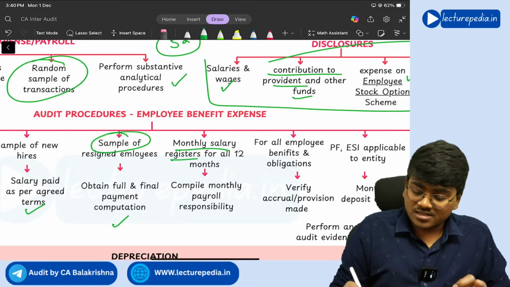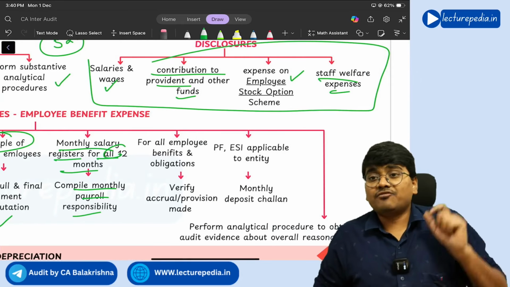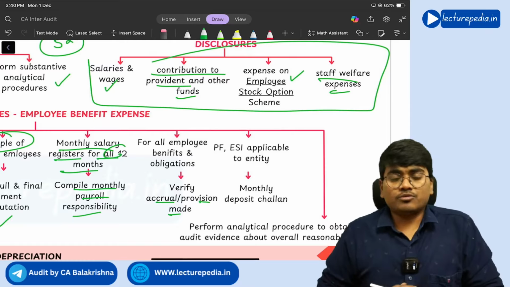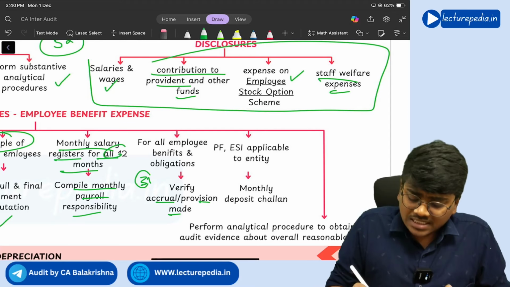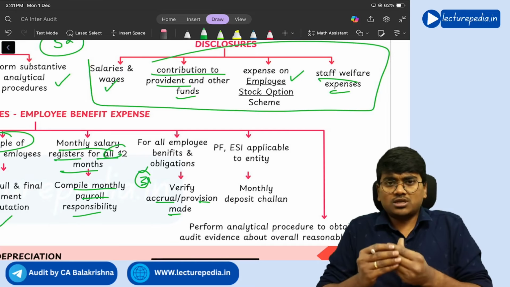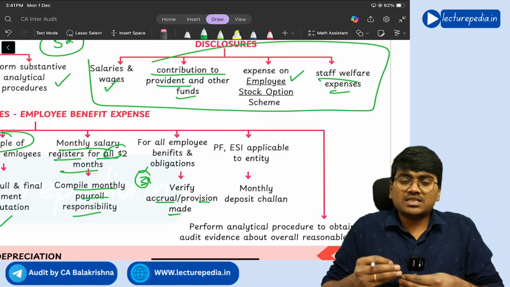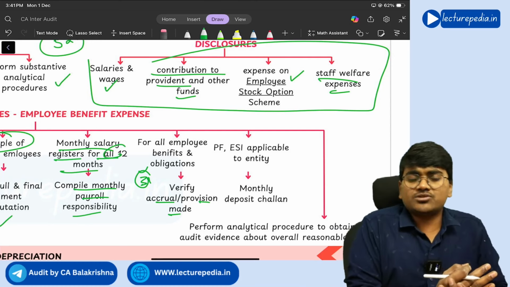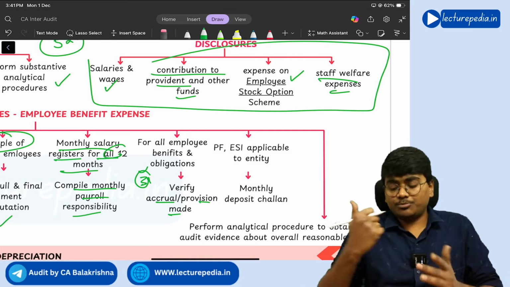And monthly salary registered for all the 12 months, compile monthly payroll responsibility. And for all employee benefits and obligations, verify accrual and provisions have been made or not. Generally, as on 31st March, you need to check for the provision, because salary of March month will be given in the April month, right? But for preparing financial statements, March month salary, you need to book it in the March only. So you need to create a provision.